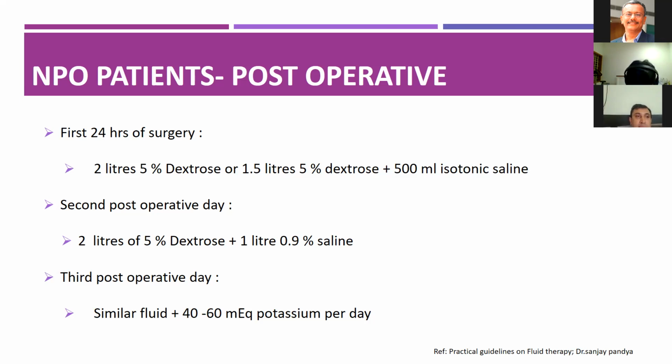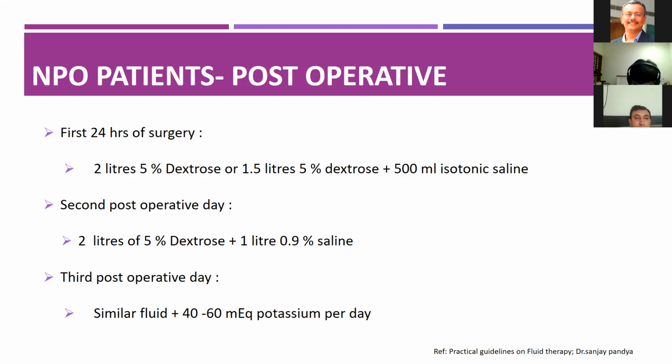That's what, sir. If patient is kept nil orally only for a few hours or 1 day, like appendicectomy, cholecystectomy, we don't need to replace potassium. The body will be able to manage. Agree. But if you are maintaining nil orally for more than 48 hours to 72 hours, then you have to replace, because this is the normal requirement. 60 milliequivalent is the normal potassium requirement for the body.